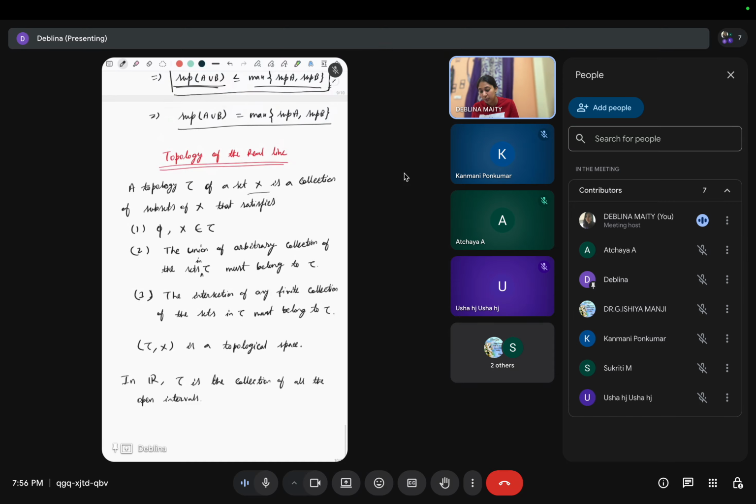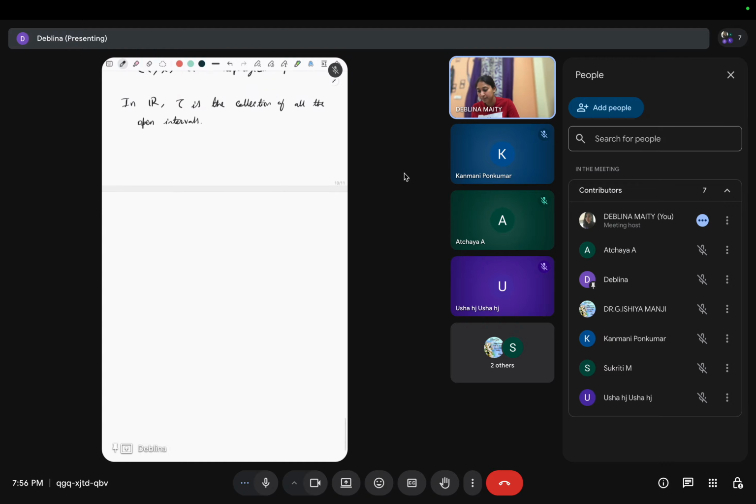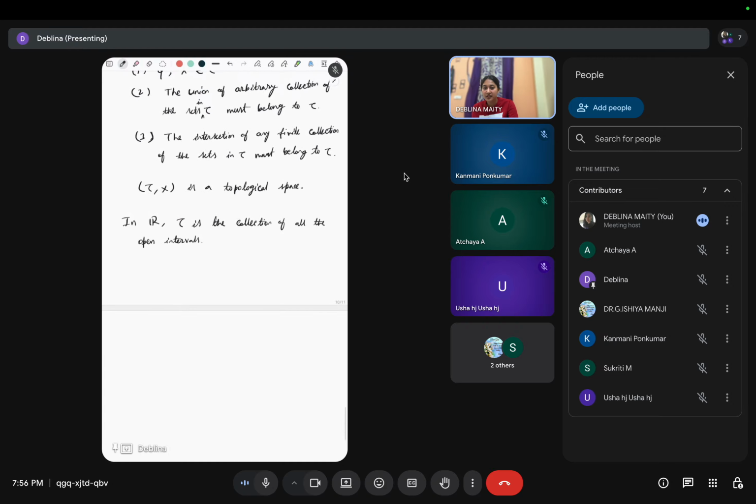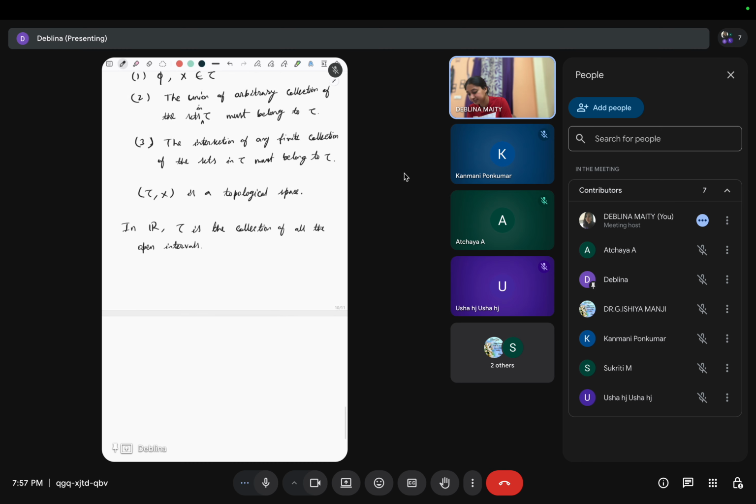So now we will define the open set and neighborhood. To define the open set, we first need the definition of a neighborhood. Neighborhood means some points which are around a point, say x.